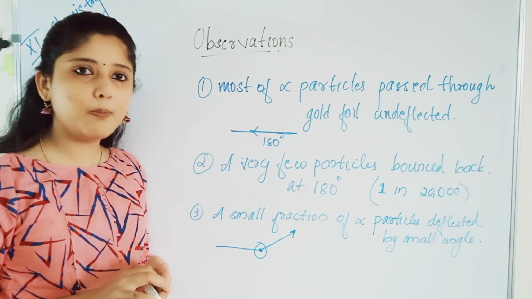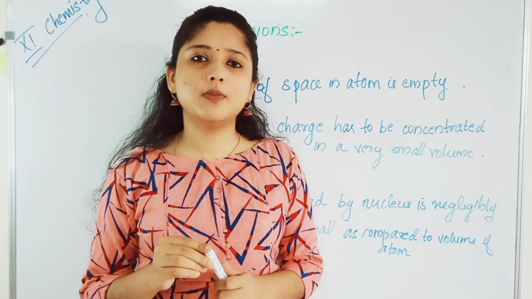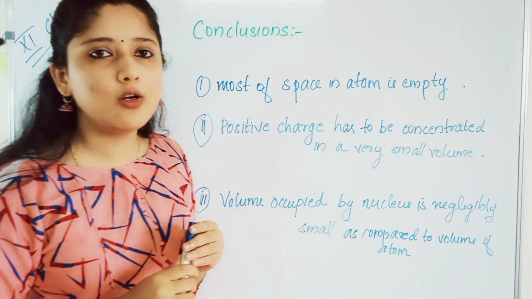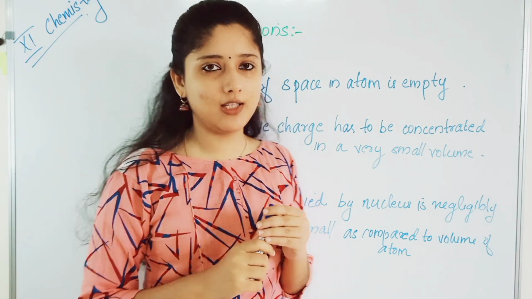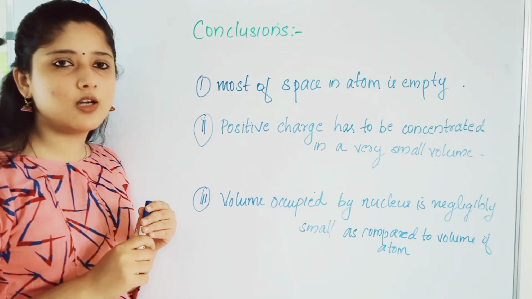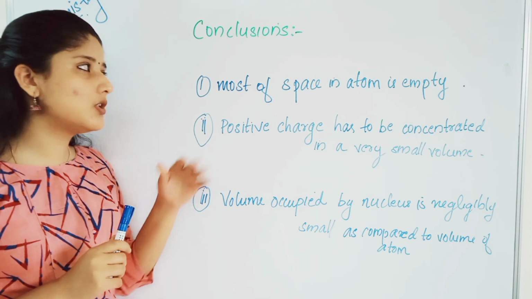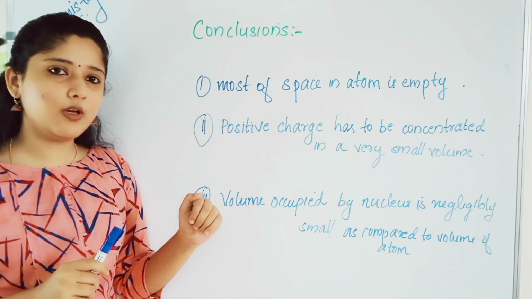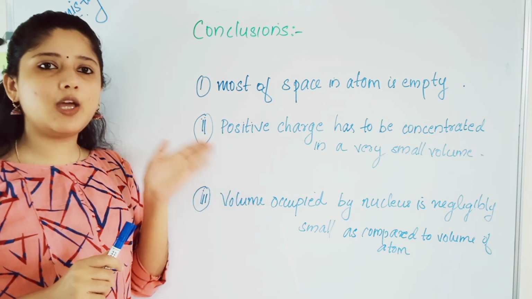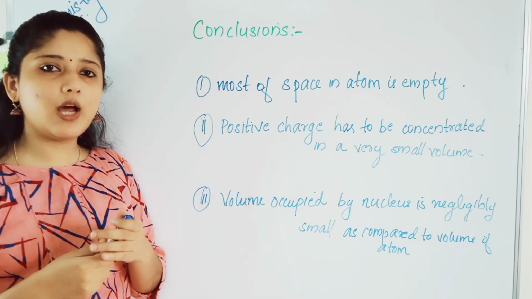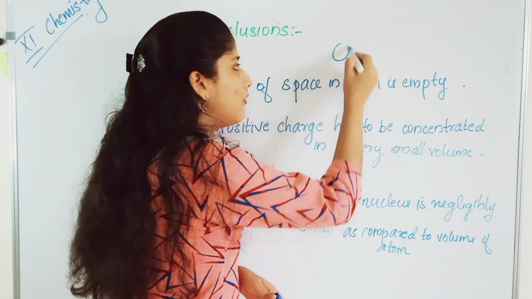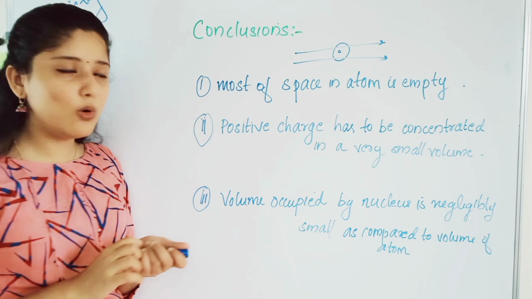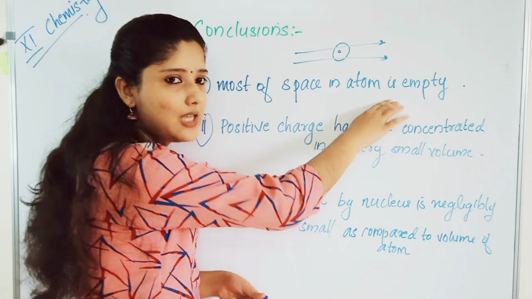What is Rutherford's proposed model? From these three observations, Rutherford came to some conclusions about the structure of an atom. Let us look at what his conclusions are. The first conclusion is that most of the space in the atom is empty. Why? Because he saw that most of the alpha particles pass through the gold foil undeflected, isn't it? So he said that most of the space in the atom is empty.